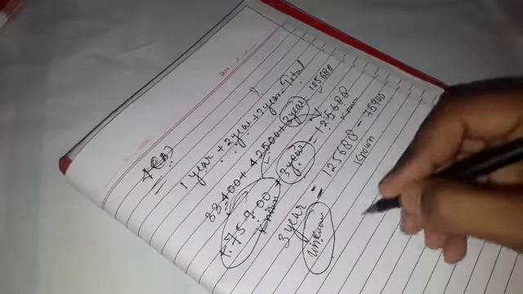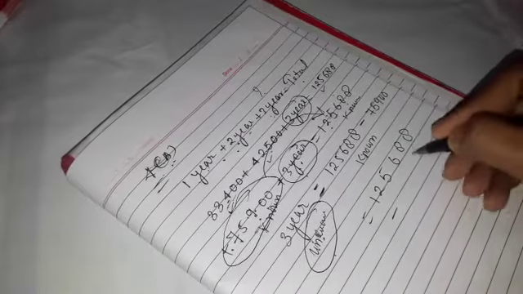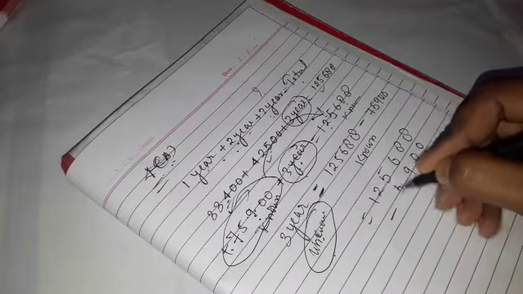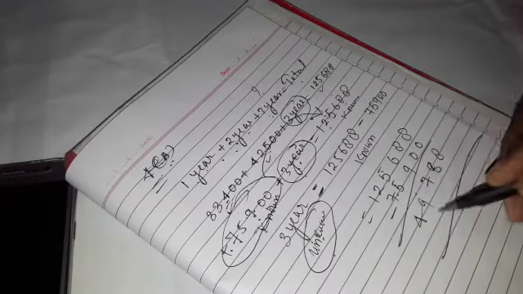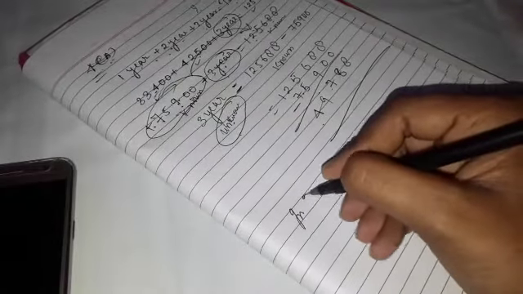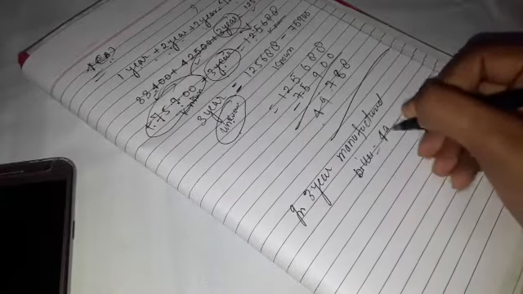Understand? So what is the answer? 125688 minus 75957. So your answer is 49,788. So what is the meaning of that? In third year manufactured bikes equal to 49788. Understand?